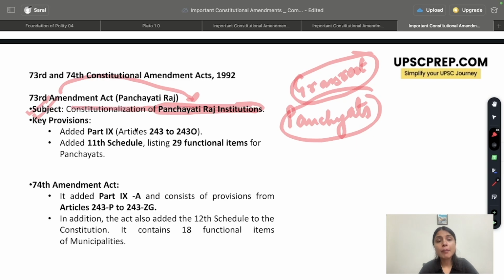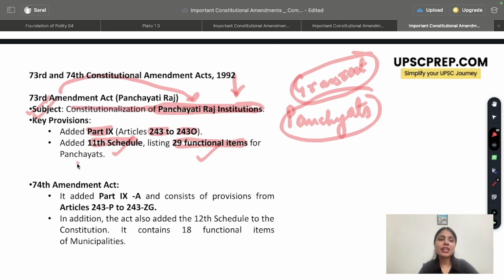For this, a part 9 to the Indian Constitution was added from Article 243 to 243O. Remember, part 9, 243 to 243O. A new schedule was added to the Indian Constitution, that is the 11th schedule, and it had 29 functional items. So new part 9, Article 243 to 243O, 11th schedule, 29 functional items, and constitutionalization of Panchayati Raj institutions.